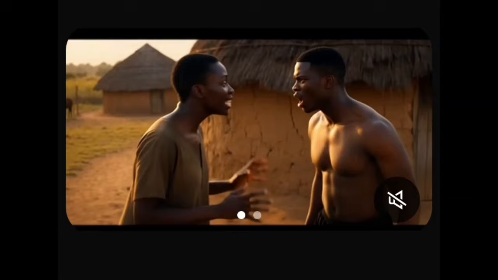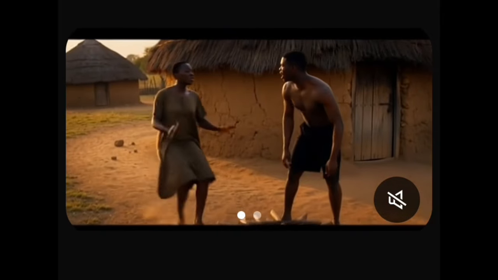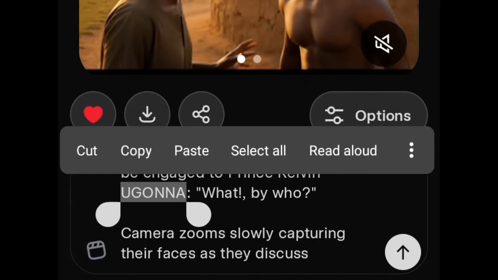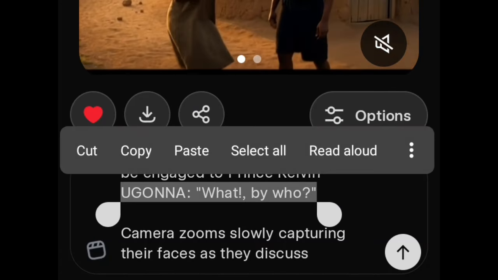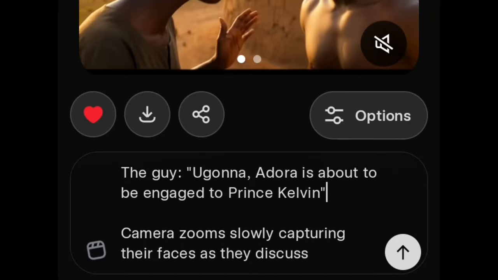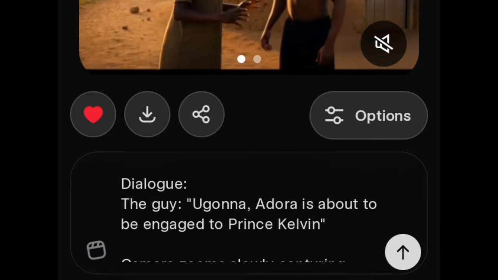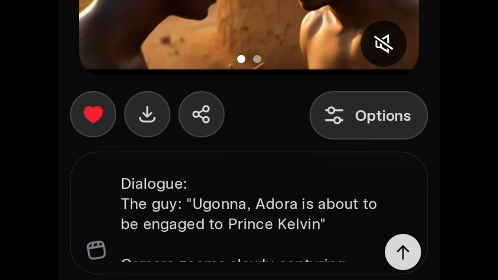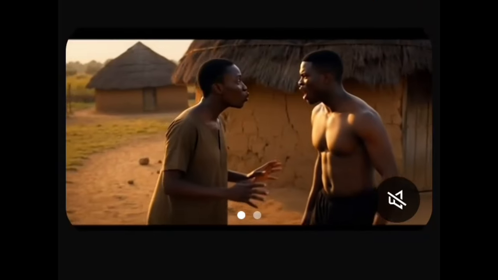So what I'll do here now is remove Ugonna's reply, so that it will just end in this kind. The guy here changes to a lady, but it's still okay. So we'll remove it and stop here. Let's regenerate it again. Now look at the second one we did.